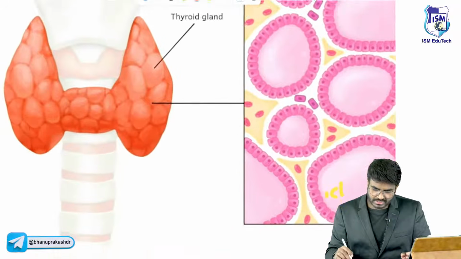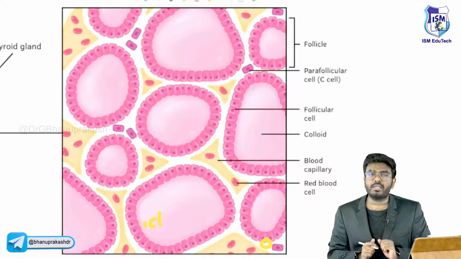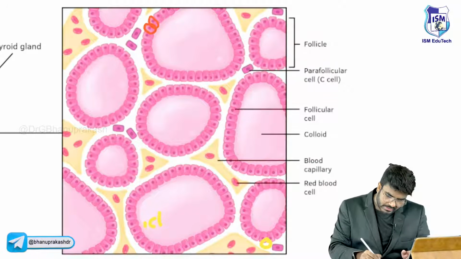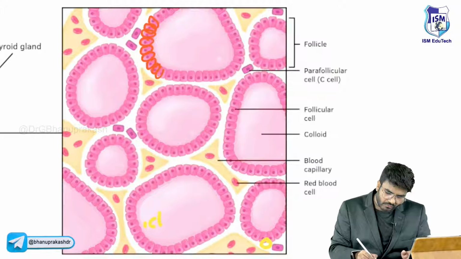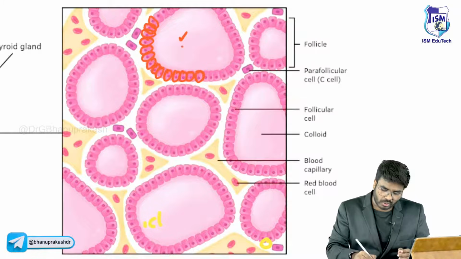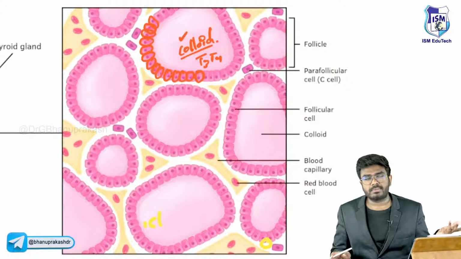Now, this is the thyroid gland. Please look here, guys. All these are the follicles, and all these are the follicular cells. These follicular cells are forming the thyroid follicles. In the center, there is this pink colored area, which is called colloid. In the colloid, T3 and T4 are stored. Once the T3 and T4 are formed, they can be stored for 3 to 4 months.